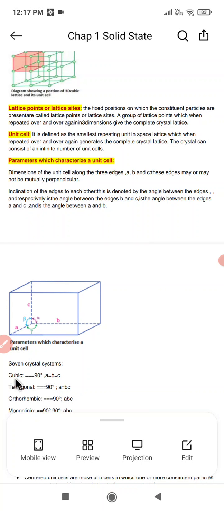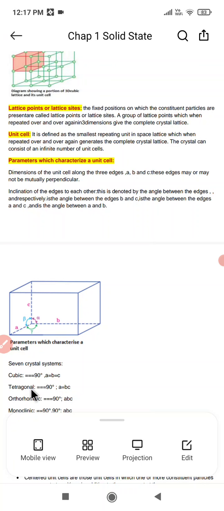First one is cubic. In cubic there are possible variations: primitive, body centered and face centered. Here, as you can see, a equals b equals c, and alpha equals beta equals gamma equals 90 degrees. Examples are NaCl, zinc blende, calcium, potassium chloride and diamond.